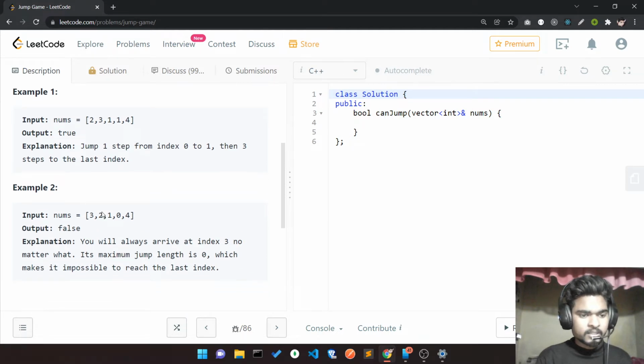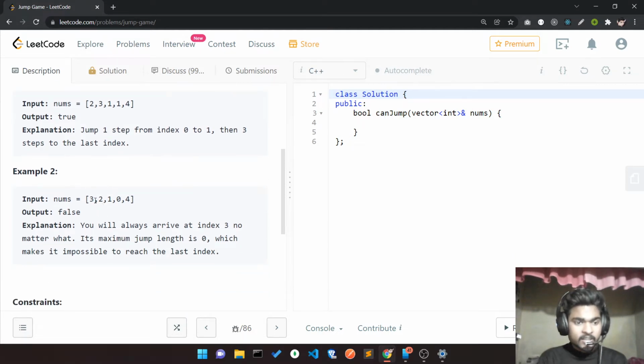Okay, in that case, first and foremost I am at the first index. This indexing is one-based, so I'll call it the first index. I can jump either one step, two steps, or three steps.